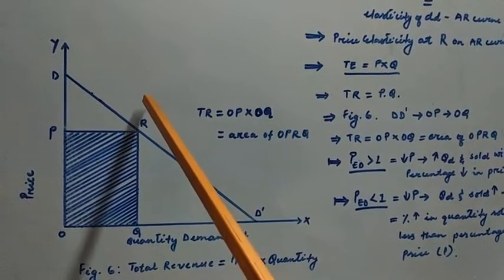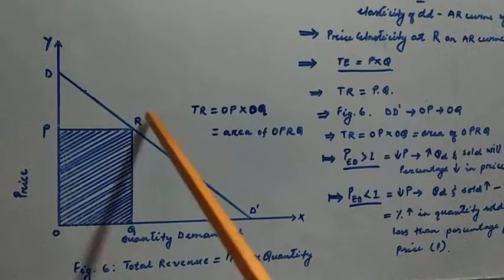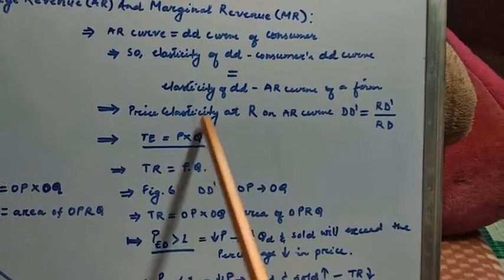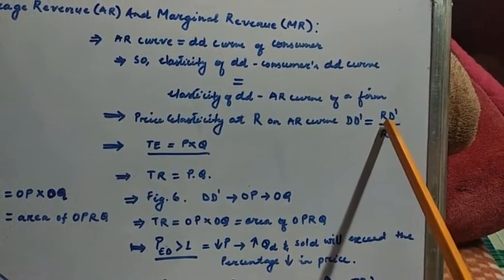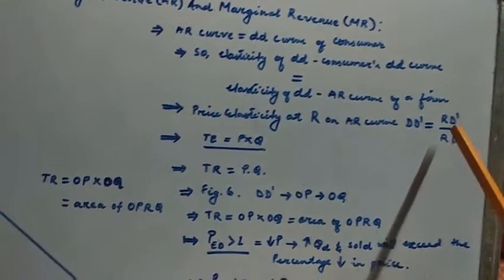At point R, price elasticity is given by RD dash divided by RD. So price elasticity at point R on the AR curve is given by RD dash divided by RD.